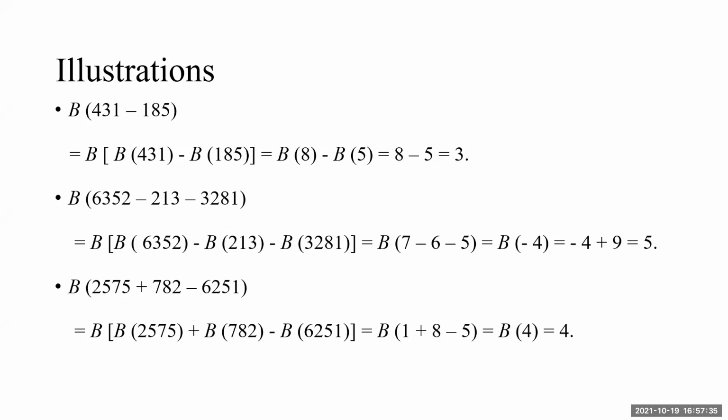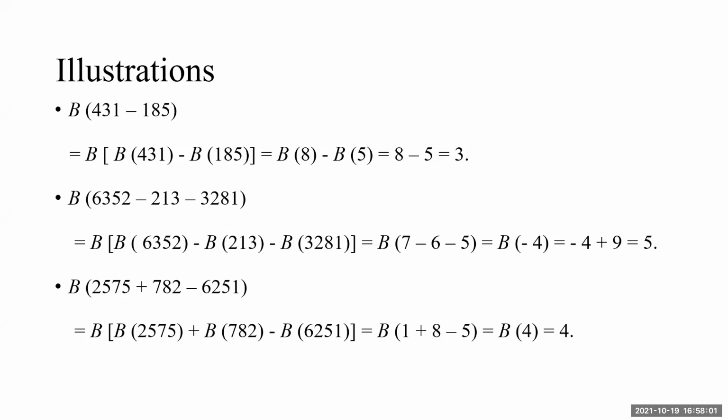B6352, 63, ignored, 7, 2 plus 1 plus 3, 6, 81 ignored, I get 5. The sign between them is minus. So 7 minus 6 minus 5 gives me minus 4. Add 9, and the answer of the problem, Bijanka of that second example, is 5.